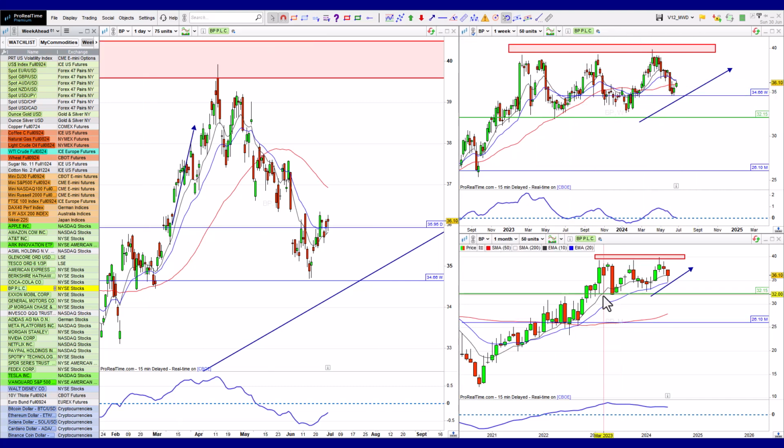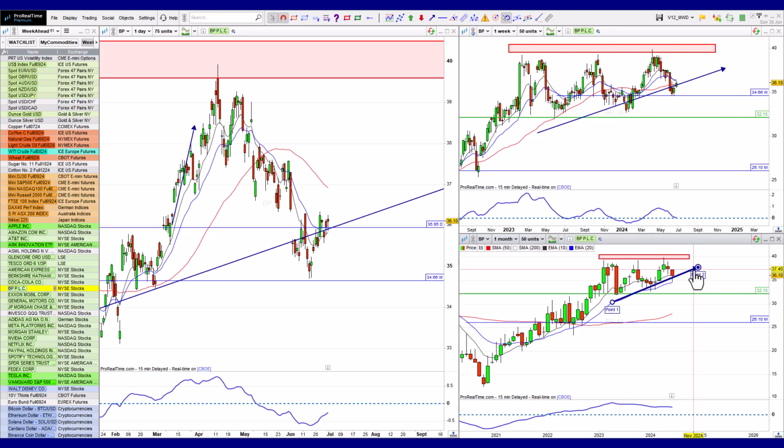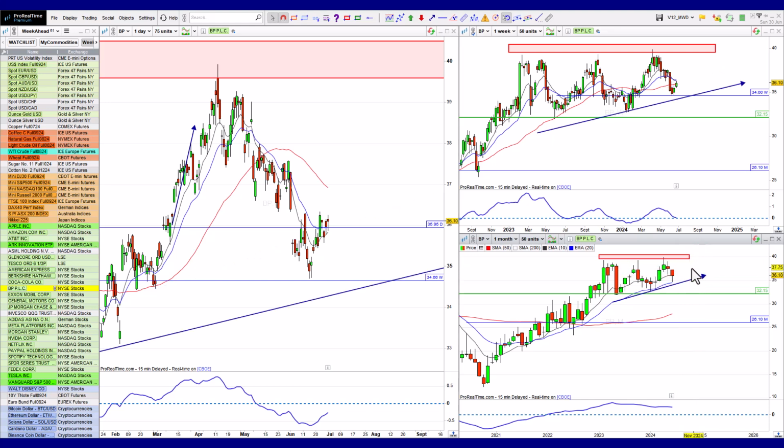BP and crude oil will be pretty much in lockstep with each other, so this is just where it is. And I marked this to see if there was a build-up over time, to see if we're going to get a bit of a build-up over the lows, higher lows, pushing us towards a breakout, I beg your pardon, to the upside. So let's see if that's going to be the case.